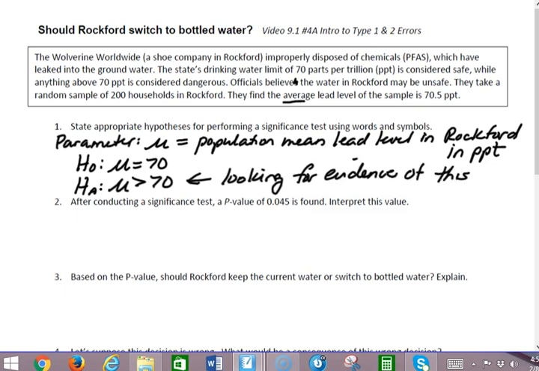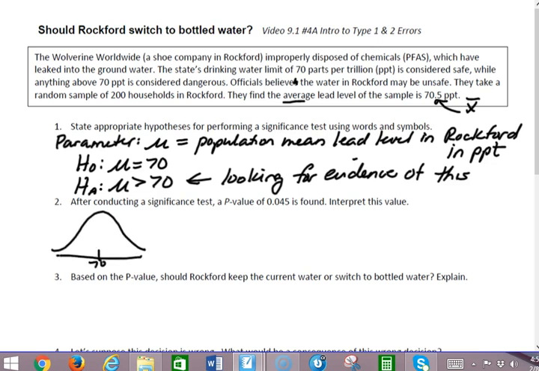Now, when they conduct a hypothesis test, they get a p-value of 0.045. So what exactly does the p-value mean? Okay, so remember we did find this average, so this is our x bar. So basically when we find a p-value of 0.045, this is what the meaning is.